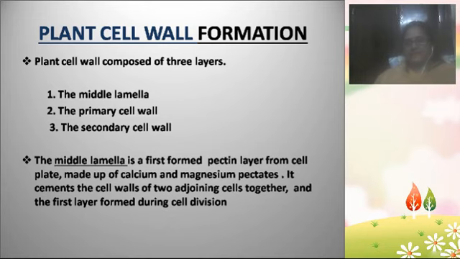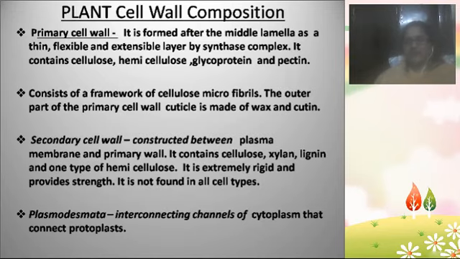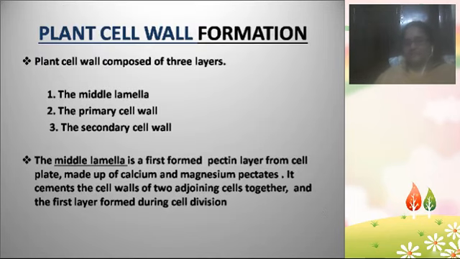And during cell division, the first layer which is formed in the cell wall is the middle lamella, and below the middle lamella is the primary cell wall. The primary cell wall consists of some enzymes like synthases, and it is a very thin and flexible layer. The primary cell wall is made up of cellulose, hemicellulose, glycoproteins and pectin. And this primary layer also consists of cellulose microfibrils.